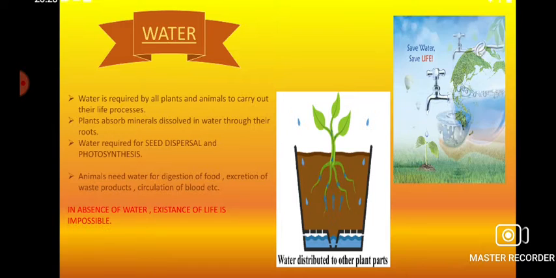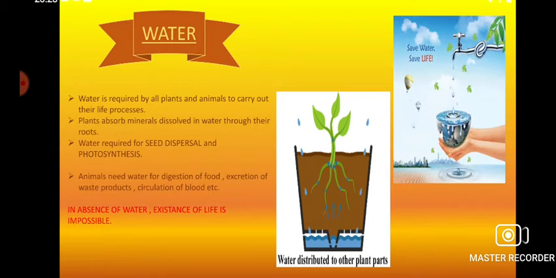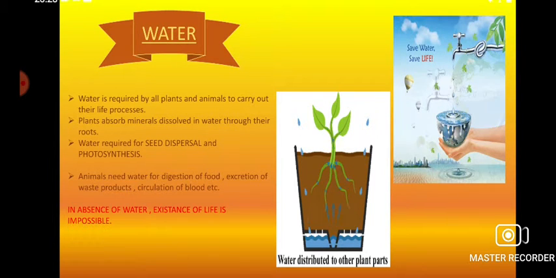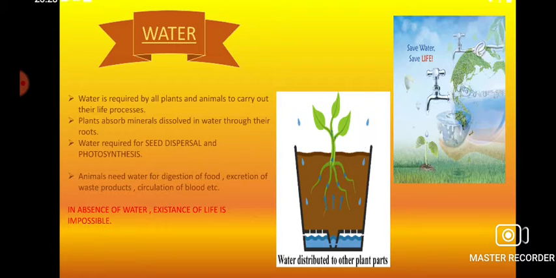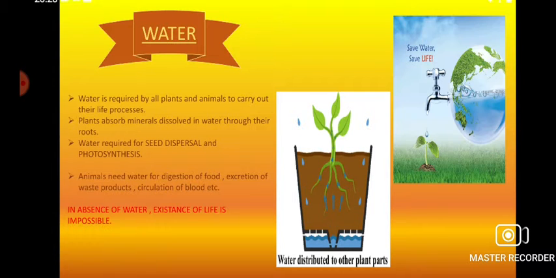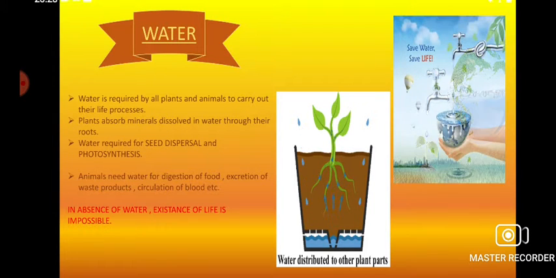So we can say we are very much dependent on water for the continuation of life processes. As we have seen, we are very much dependent on carbon dioxide and oxygen, although these are all inanimate or abiotic factors, but how these biotic factors are dependent on them.